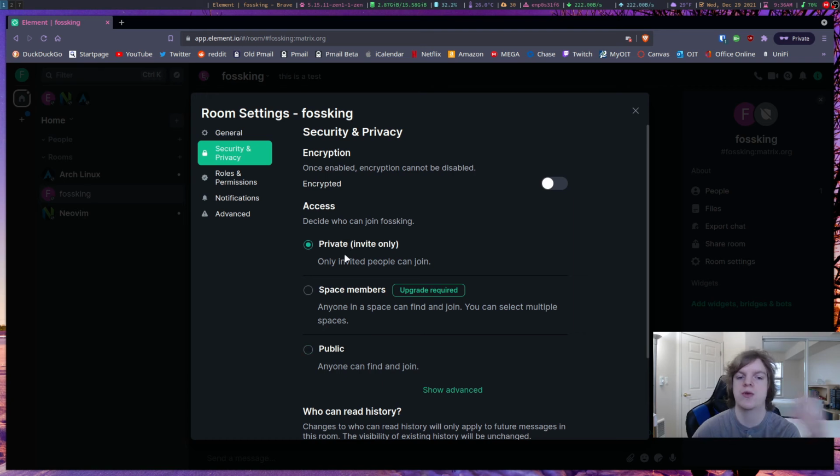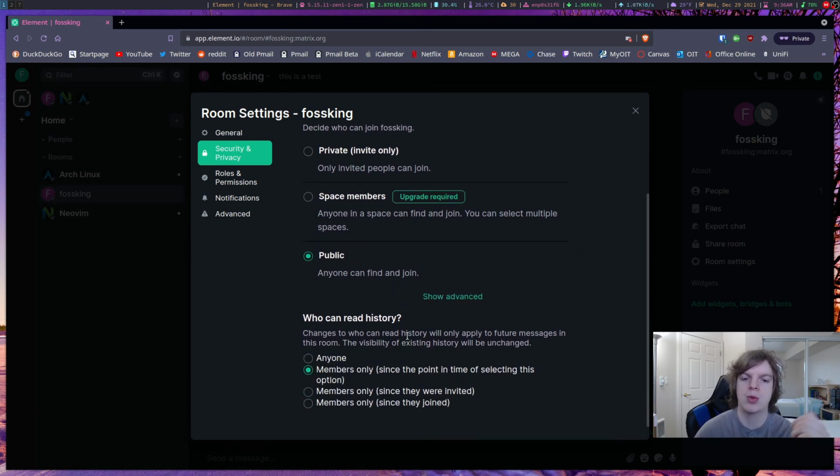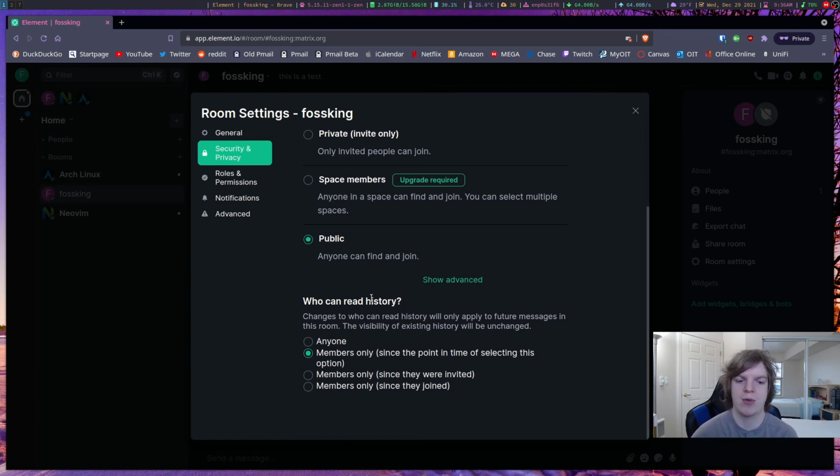You can then also enable security and privacy, so you can change it later if you wanted to change this over to a private room or a public room. Space members, this is their kind of premium service, so we're going to just ignore that for right now. You can change who can read the history, so that's anybody. They can just go in the room and see everything. Members only, since selecting this option, which means from this point forward. Members only since they were invited, or members only since they joined.